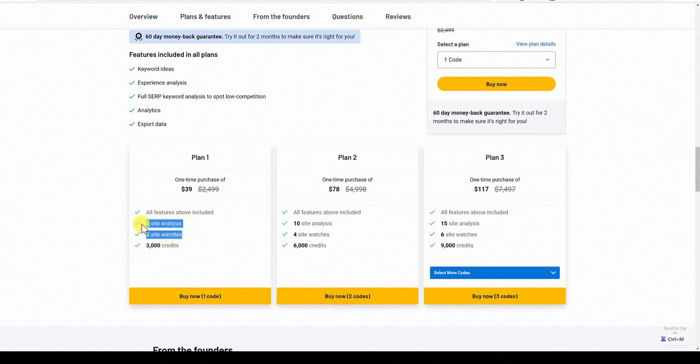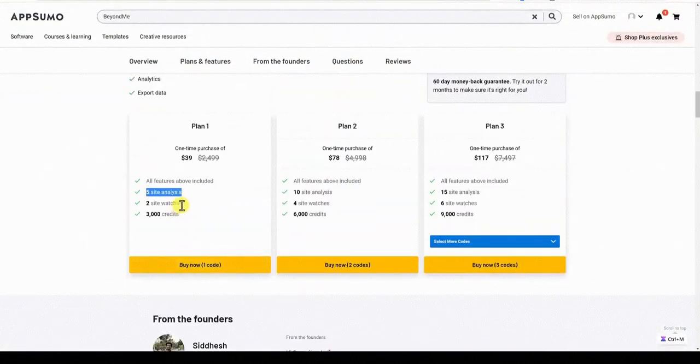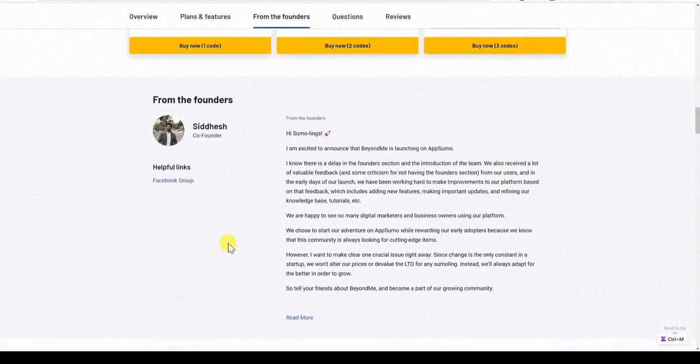There was some confusion on what this means right here. There's a couple of sites. I believe that this is kind of like a project. So think of projects, I believe. But 5 site analysis, so maybe that is where you can analyze 5 sites up to once. I'm not really sure. A little bit of confusion on these 2 metrics right here. Obviously, they double each time you increase. The credits I know are the keywords, the keyword research and keyword lookups.